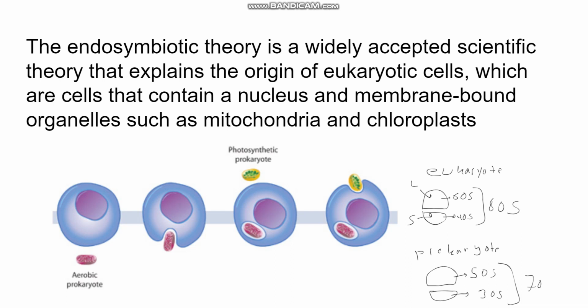And so, in fact, we can see that the ribosomes of prokaryotic cells are exactly identical to those of the mitochondria. And that is why we think mitochondria originally were prokaryotic cells engulfed inside eukaryotic cells.